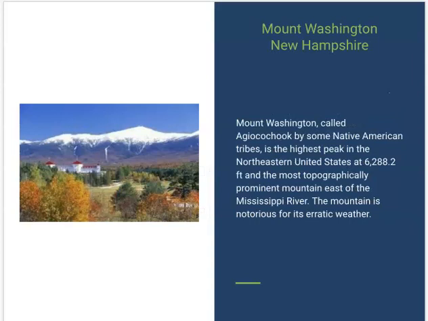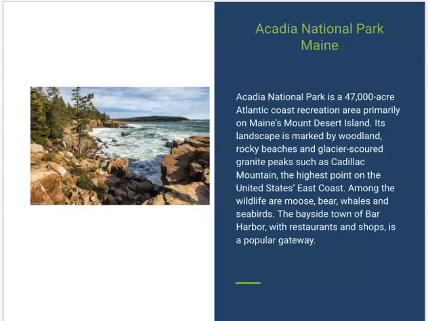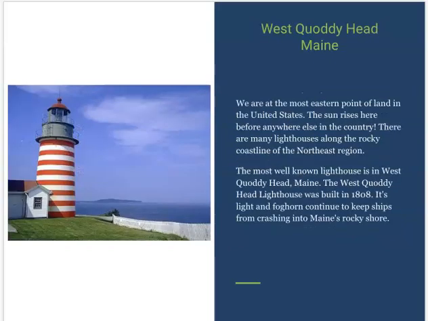Mount Washington is up in New Hampshire. And this is the highest peak in northeast United States. It's 6,288 feet tall. So that's up in New Hampshire. Acadia National Park is up in Maine, and it's on the coastline, and it's beautiful. Rocky beaches and all sorts of really cool stuff. So it's absolutely beautiful up there.